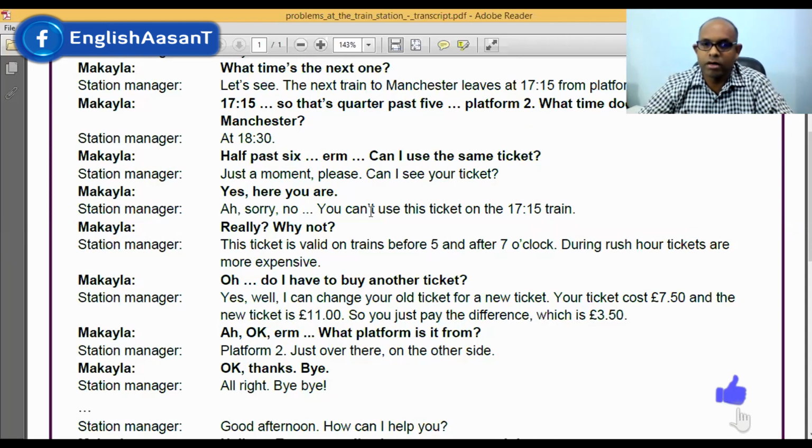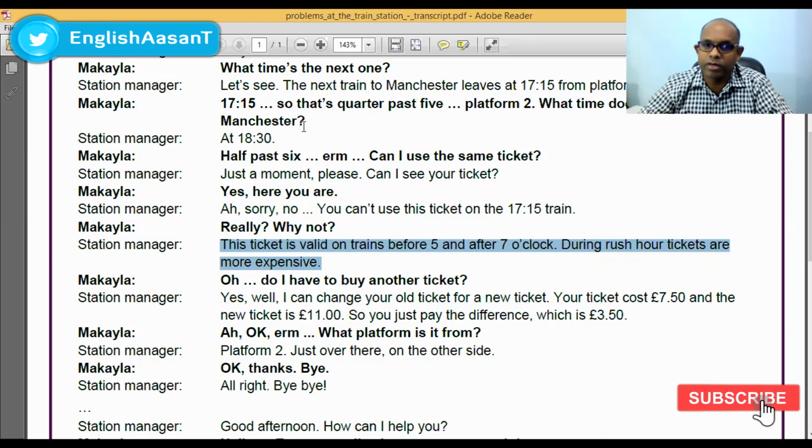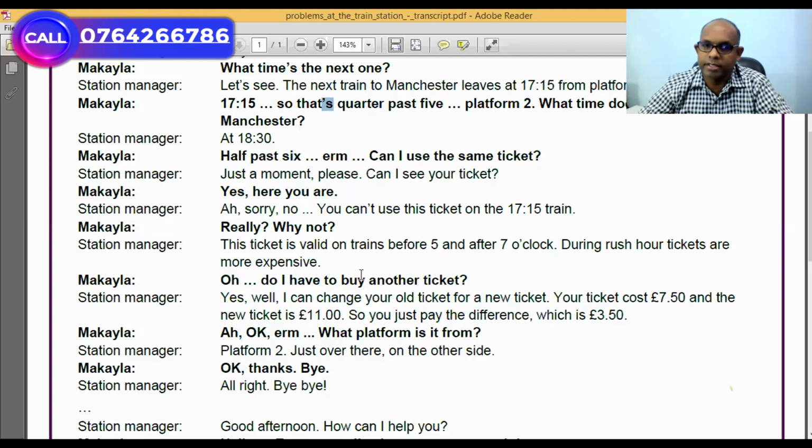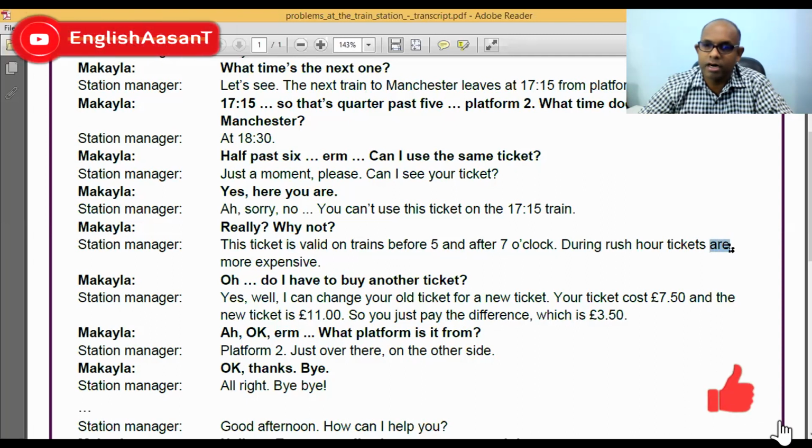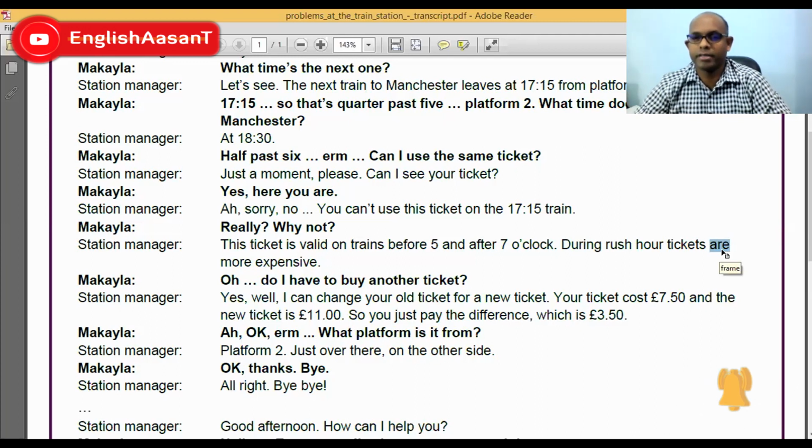Sorry, no, you can't use this ticket on the 17:15 train. Really? Why not? This ticket is valid, but if you look at this sentence, it's a bit different from the previous ones. In all the previous places, it is used contractedly, but here it is plainly used. Do you know why? Can you guess any reason for it? This is and are not contracted.